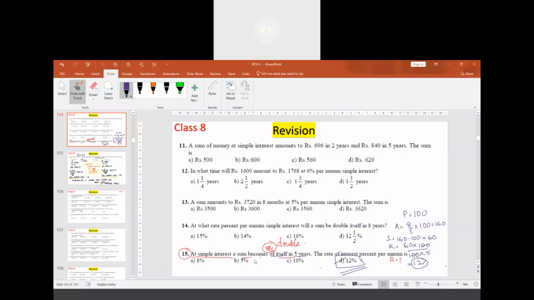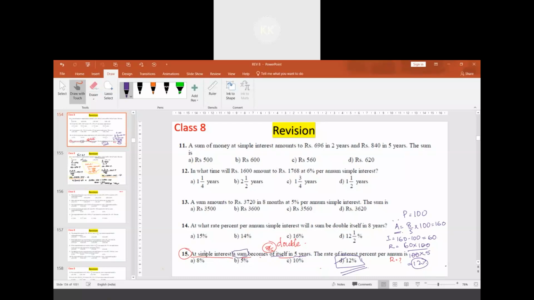The sum becomes itself, sum becomes 8 by 5 times of itself. So sum refers to amount here. Earlier I made a mistake in that I had taken it as interest. I missed out this sum.